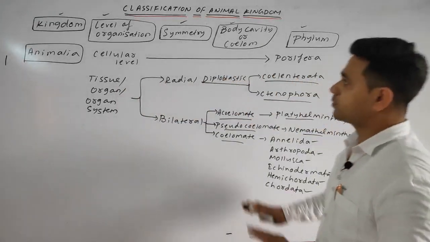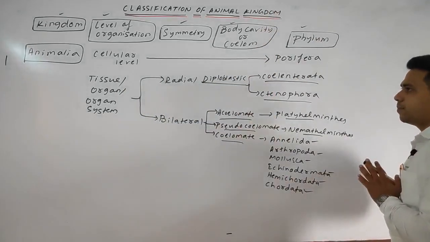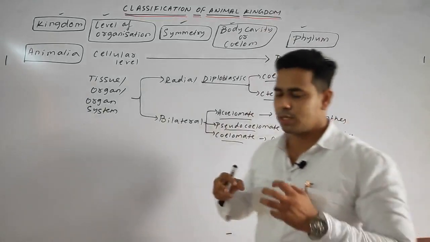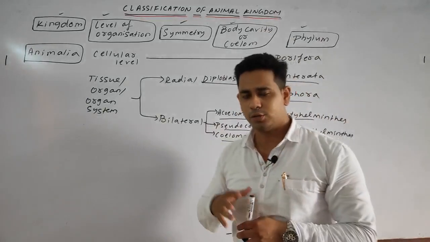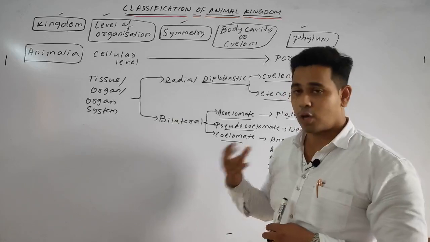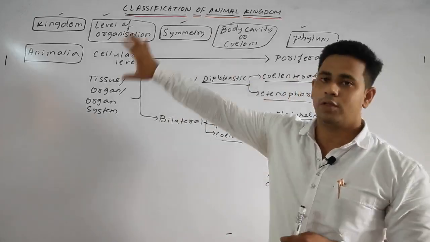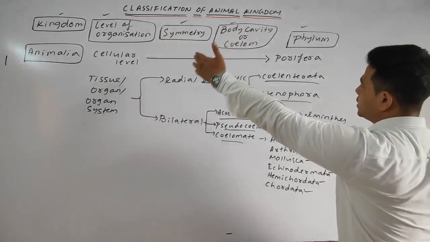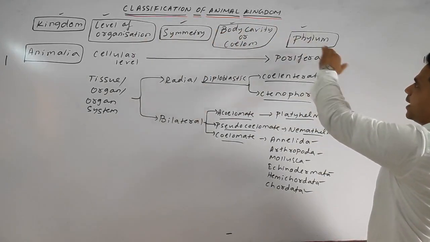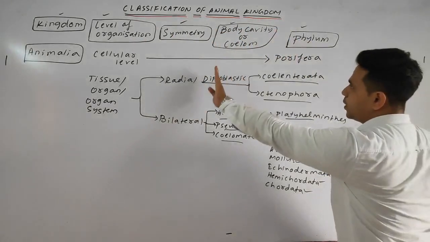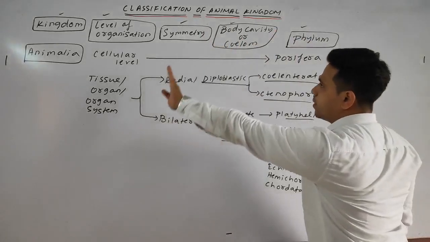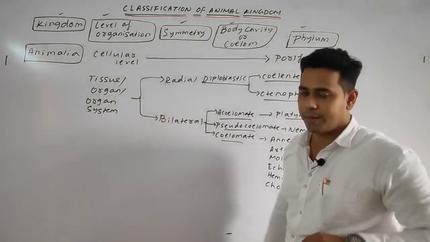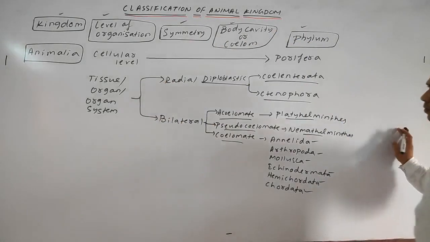Understood? So students, this is a complete overall idea, with some basic features by which we can have knowledge about the complete kingdom Animalia. We discussed the kingdom, level of organization, symmetry, body cavity or coelom, and which phylum bears which body cavity, symmetry and level of organization. Please note down.